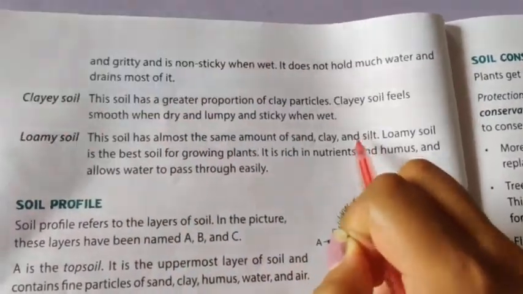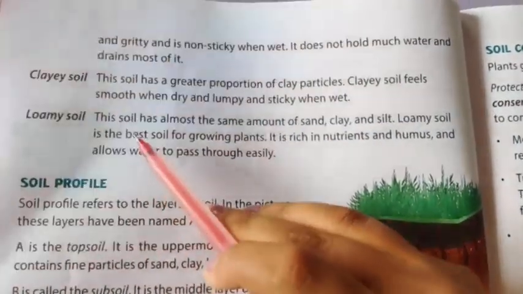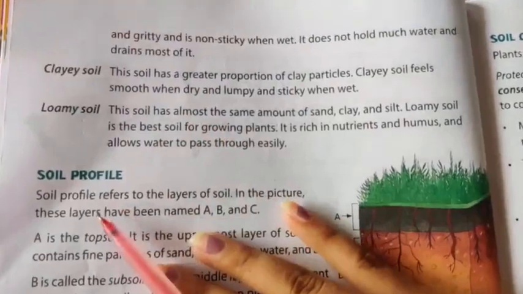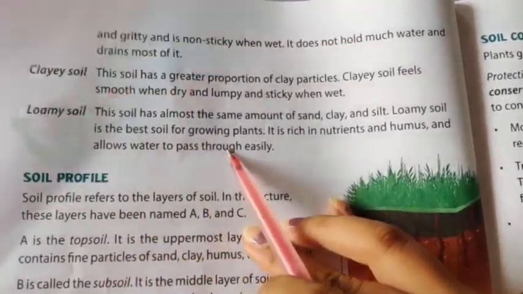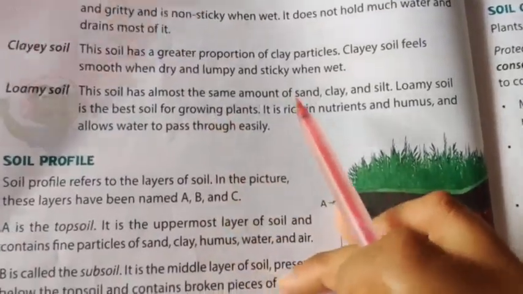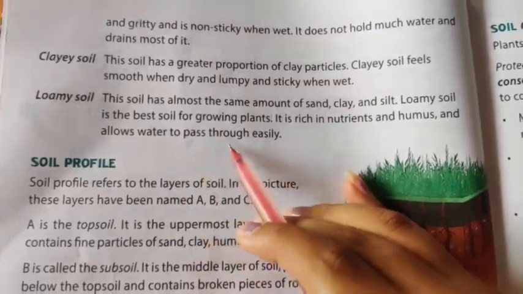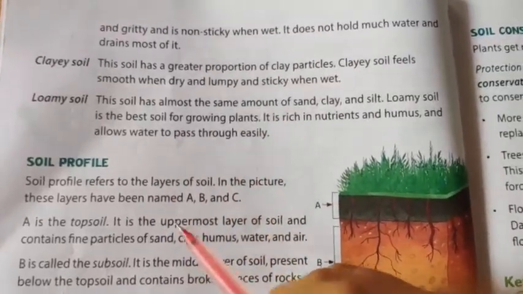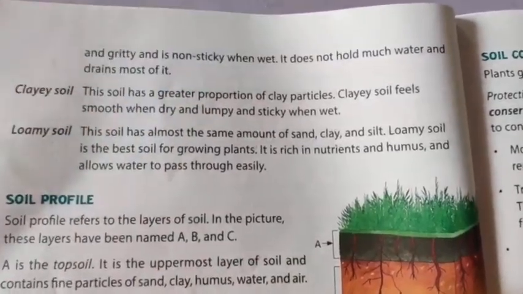Sand, clay and silt are in the same amount in it. So loamy soil is the best soil for growing plants, because it is rich in nutrients and humus, and allows water to pass through easily. This is why loamy soil is the best for growing plants.